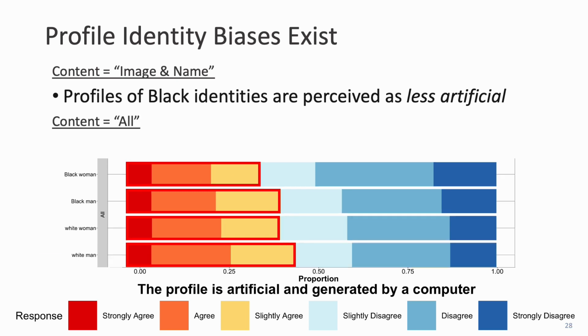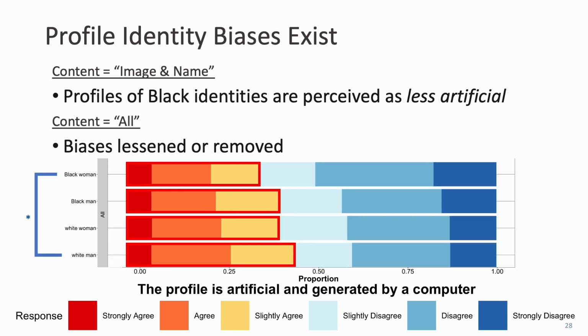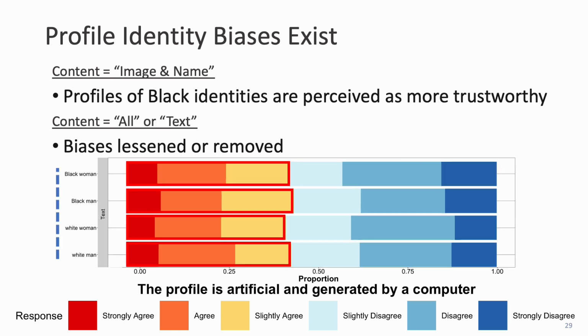However, when moderators view the full profile, we find that many of these biases are lessened or removed, only finding significant differences between the profiles of black women and white men. And for text only, we find no differences between any identities. Thus, similar to moderator identity, we find that emphasizing identity-based components causes disparate impact among profile identities.